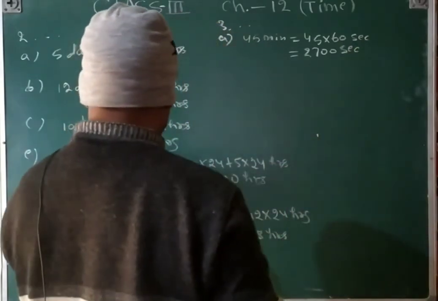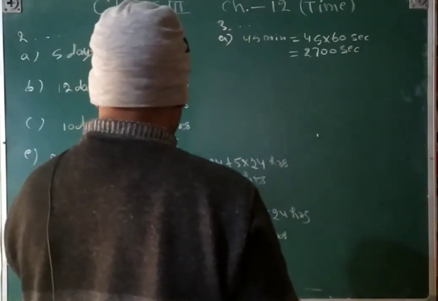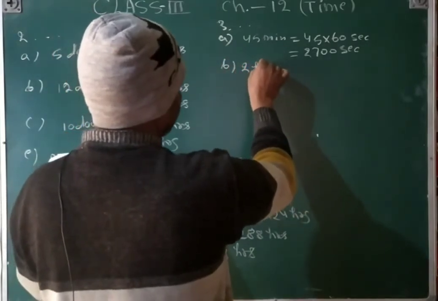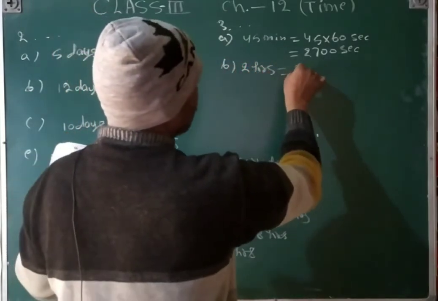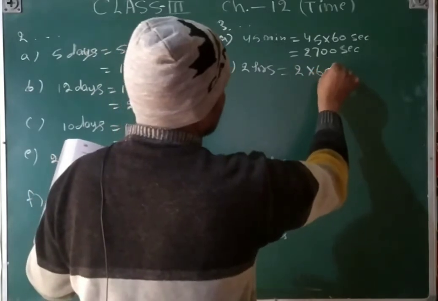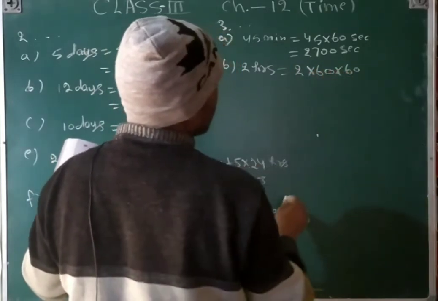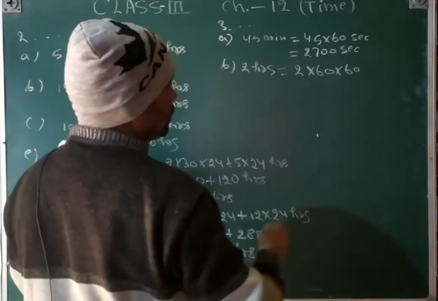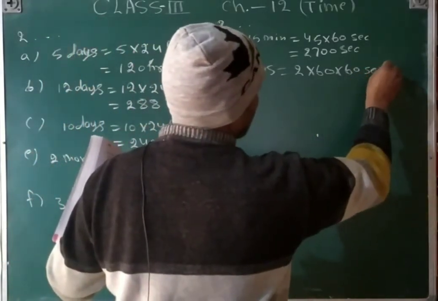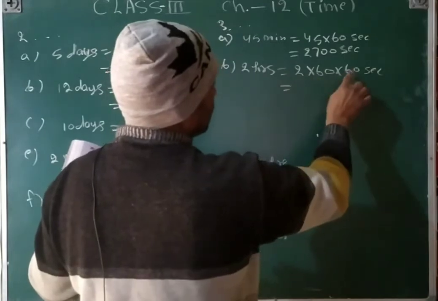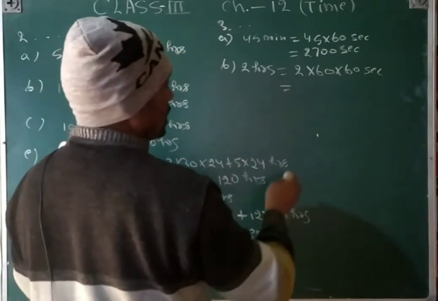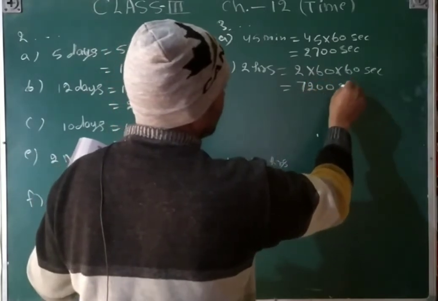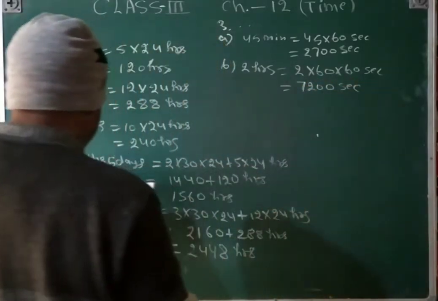And then B part, 2 hours. 2 hours means 2 into 60 into 60, because 1 minute is equal to 60 seconds and 1 hour is equal to 60 minutes. So that 6 6 ja 36, 36 2 ja 72, and then 00 seconds.